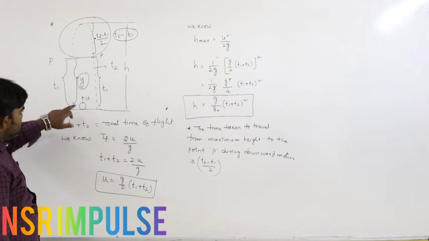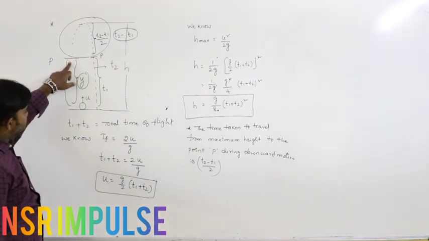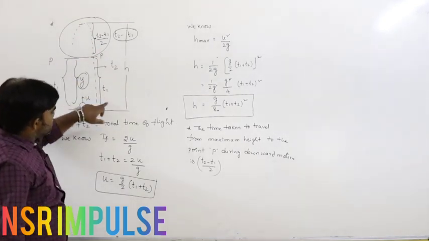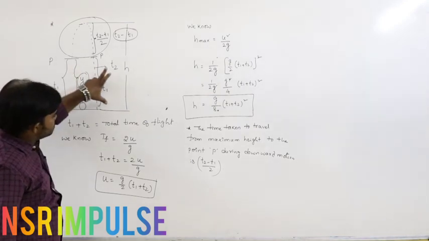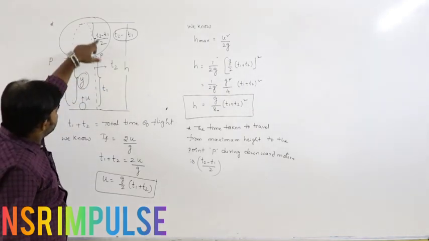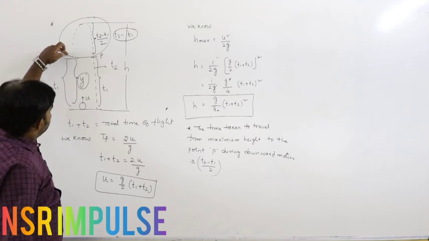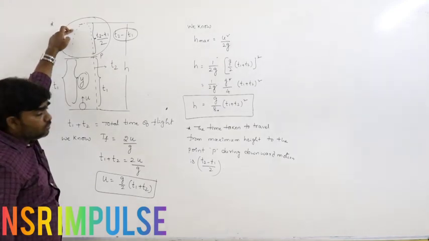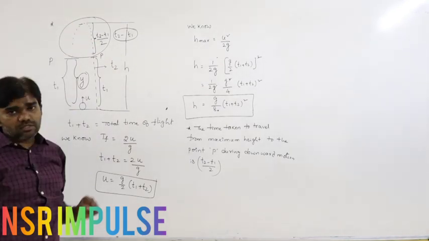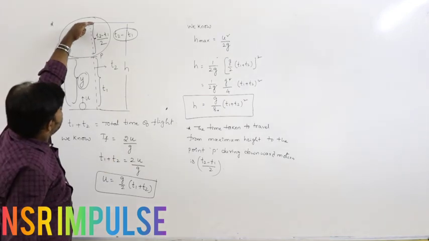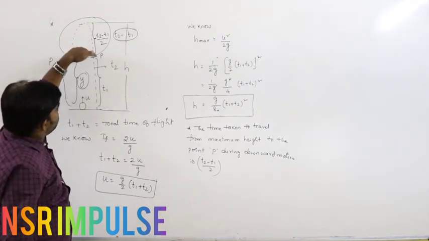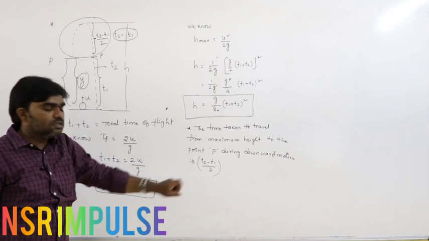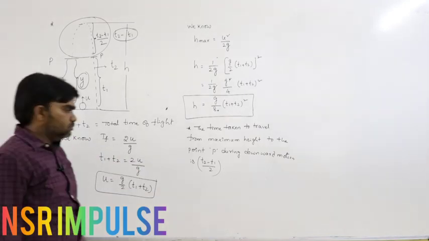From here to here it is T1, and the total time is T2. So this is T1, which means this is also T1, and the remaining time is T2 minus T1. During upward motion it is T2 minus T1 by 2, during downward motion T2 minus T1 by 2. So the time for the body travelling from maximum height to the point P during downward motion is T2 minus T1 by 2.